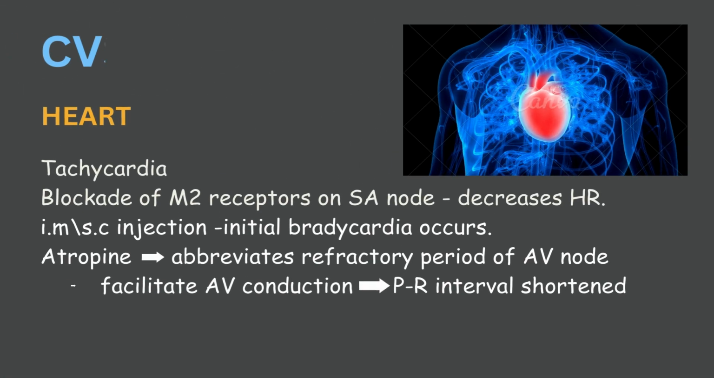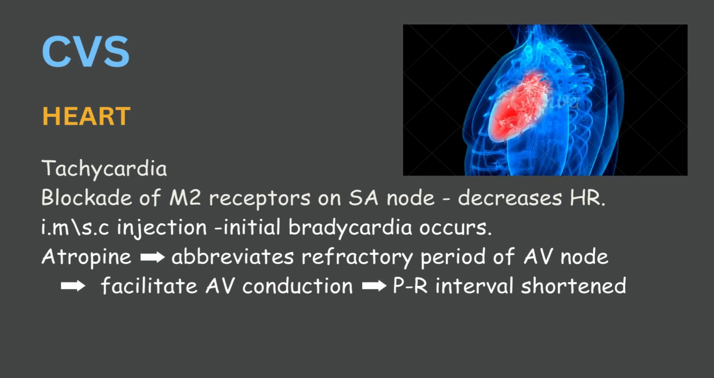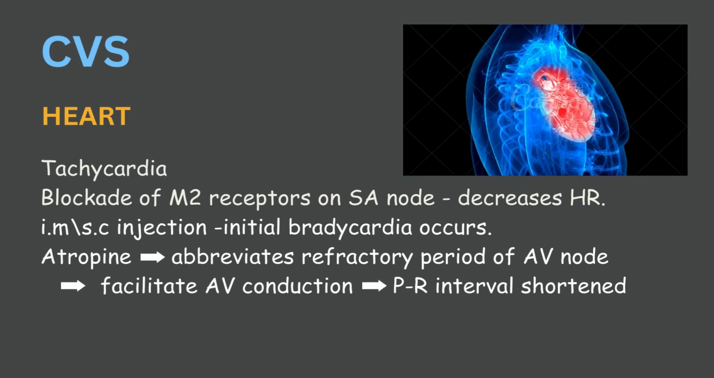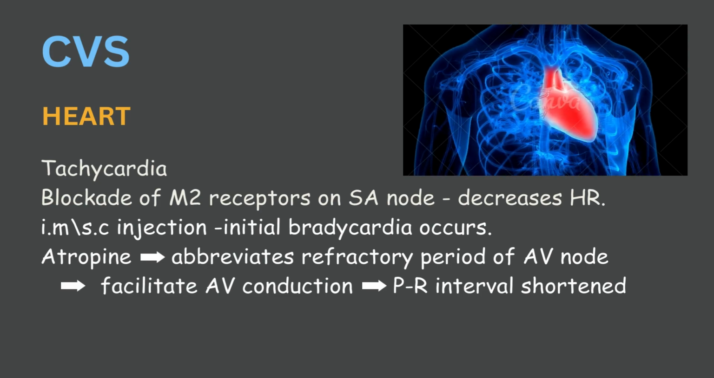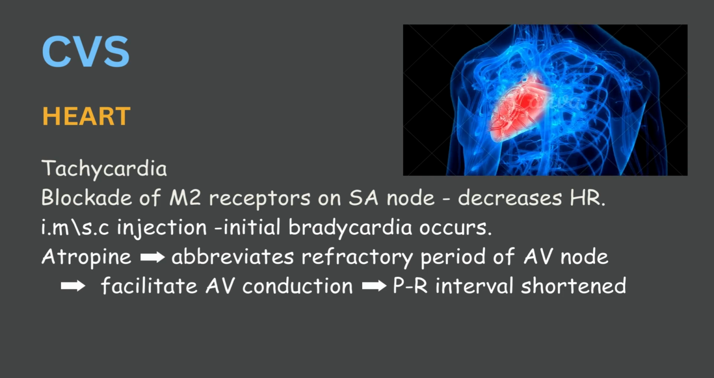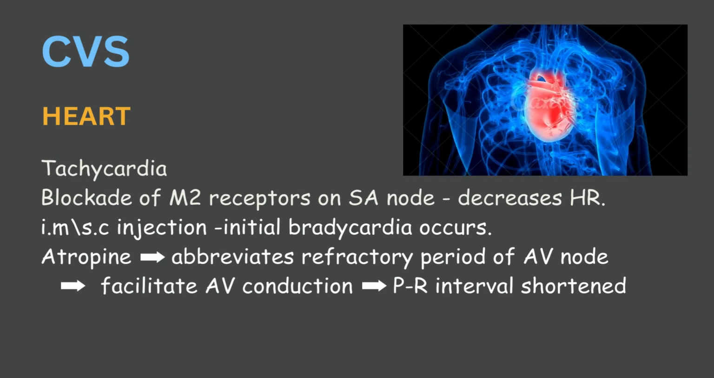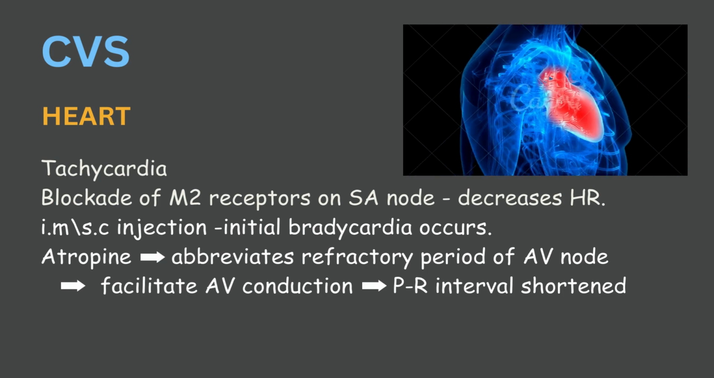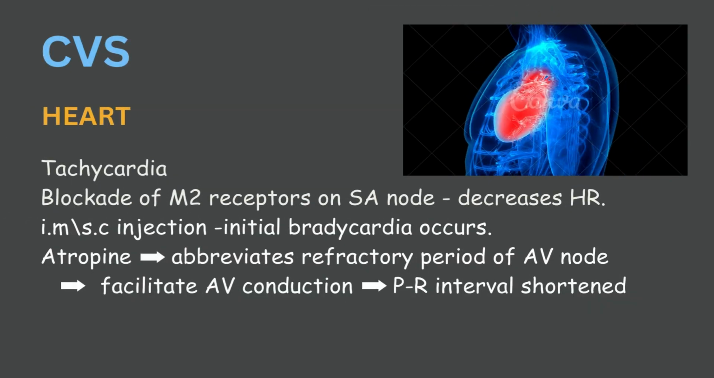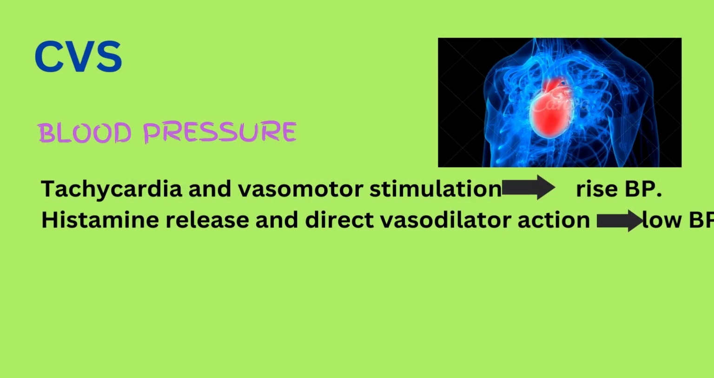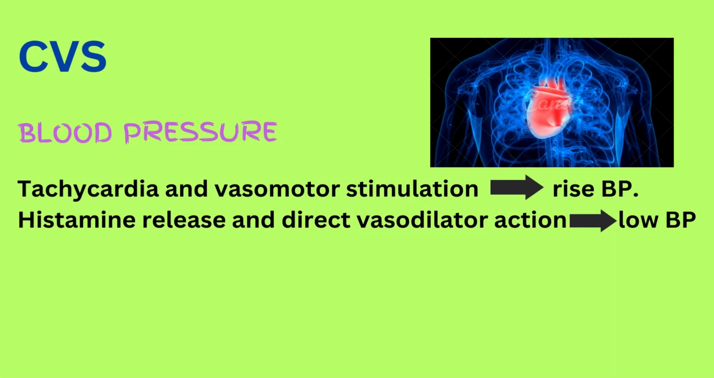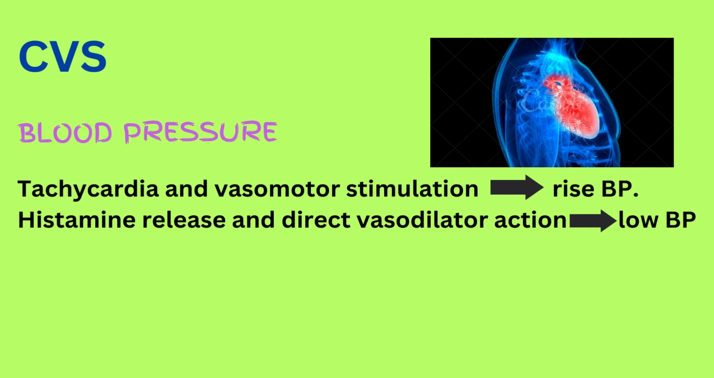In the cardiovascular system, atropine produces its effect on heart and blood pressure. In heart, it produces tachycardia. It decreases heart rate by blockade of M2 receptors on SA node at low doses. On intramuscular and subcutaneous injection, initial bradycardia occurs. Atropine abbreviates the refractory period of the AV node, which facilitates AV conduction, and the PR interval is shortened. Tachycardia and vasomotor stimulation cause a rise in BP. Histamine release and direct vasodilator action cause low BP.